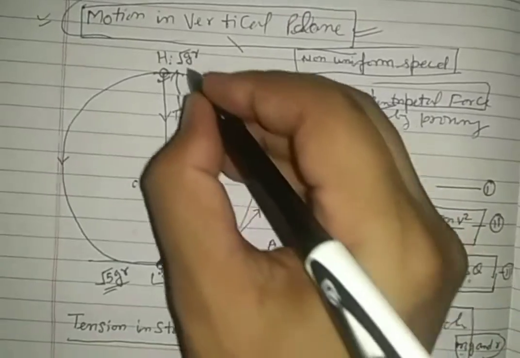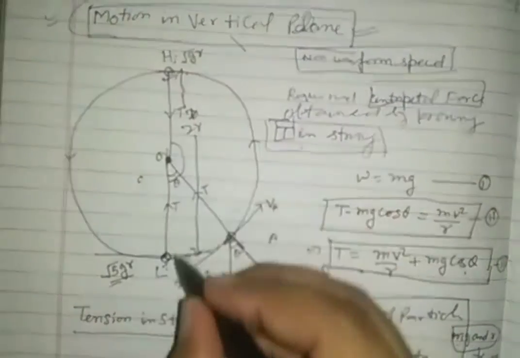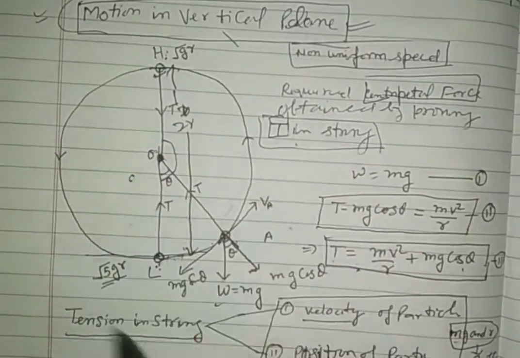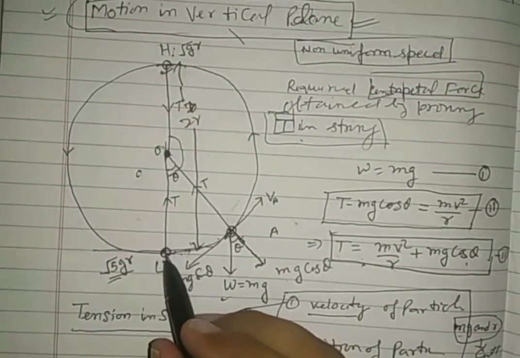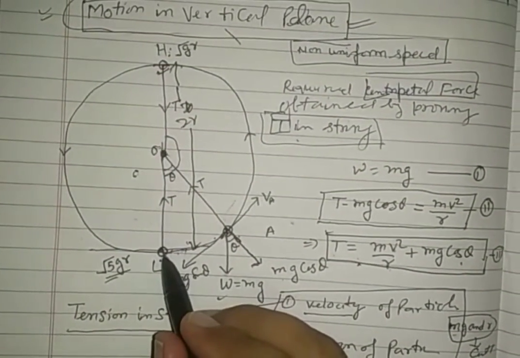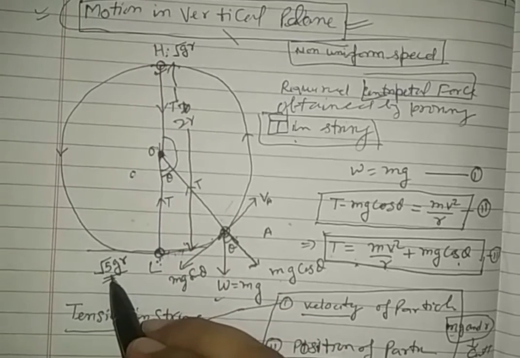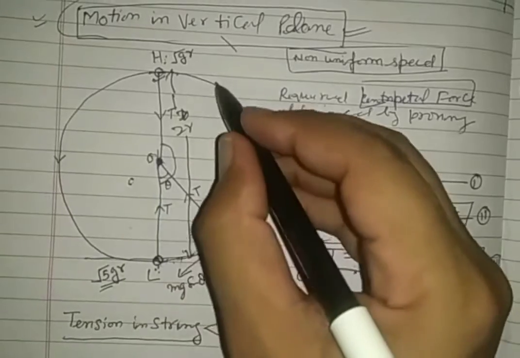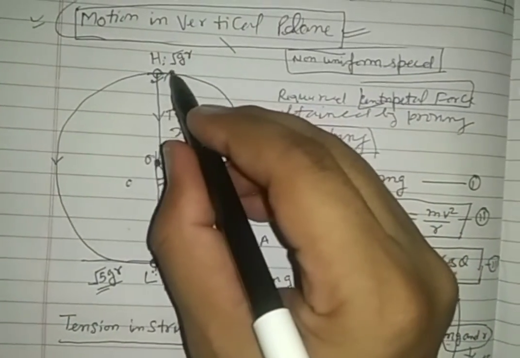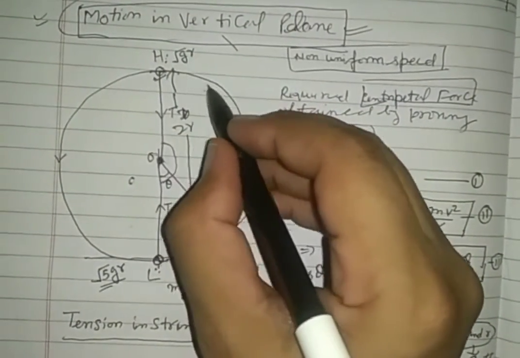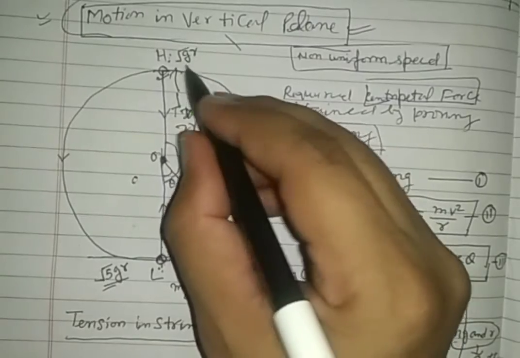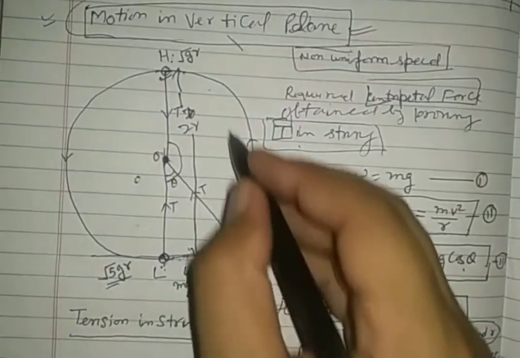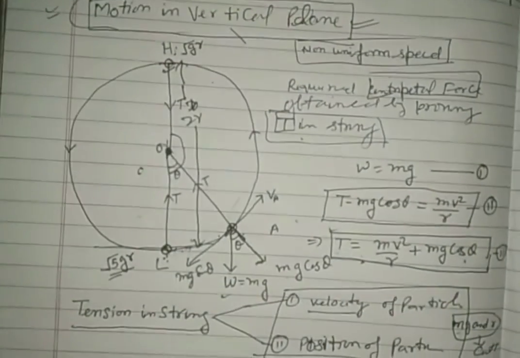Only in that condition can it reach the highest point and sustain this vertical motion. If the velocity at L falls less than under root 5gr, then the velocity at the top will be less than under root gr, so it will fall from here and cannot complete the vertical motion.